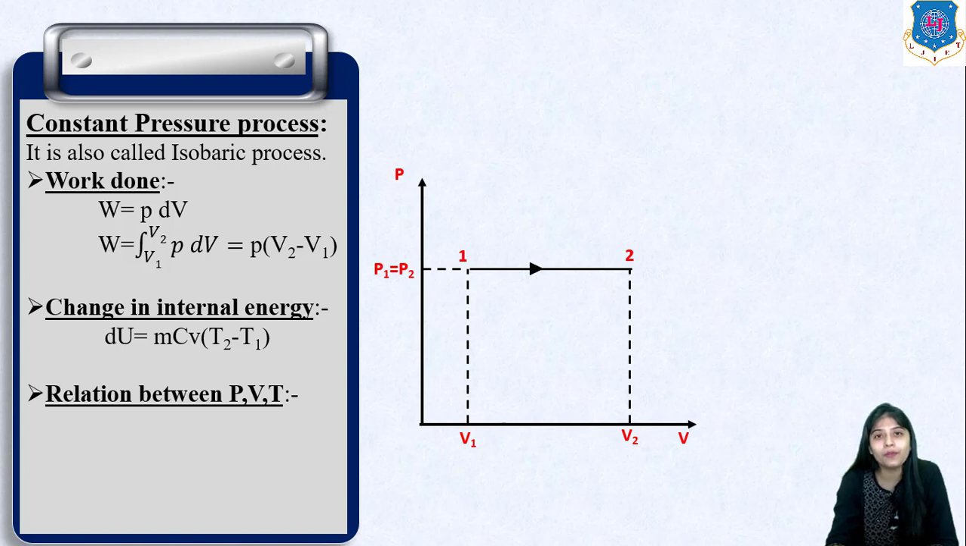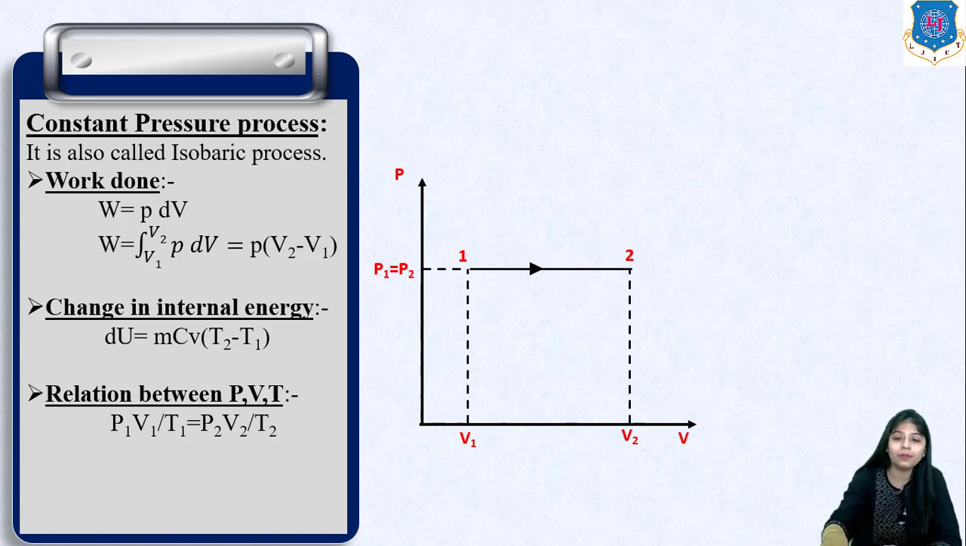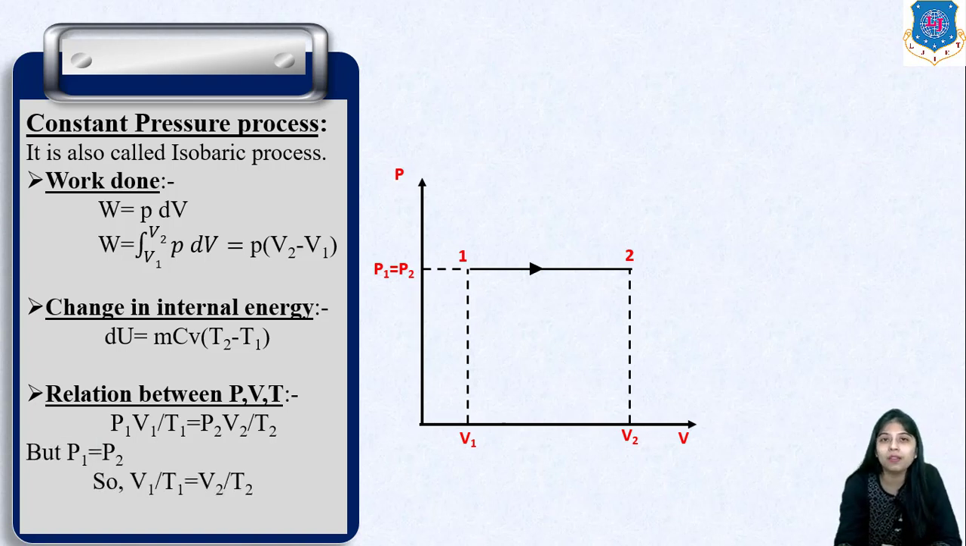Now the relation between P, V and T. We know that from the combined gas law equation, P1V1 by T1 is equal to P2V2 by T2. But here in our case, it is a constant pressure process, so pressure remains constant. So if we substitute P1 is equal to P2, we'll get V1 by T1 is equal to V2 by T2. So this is the relation between P, V and T in case of constant pressure process.